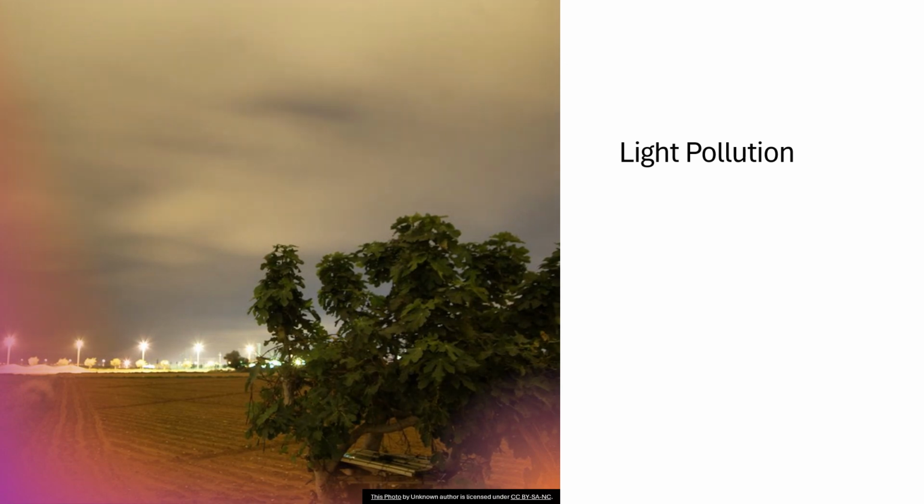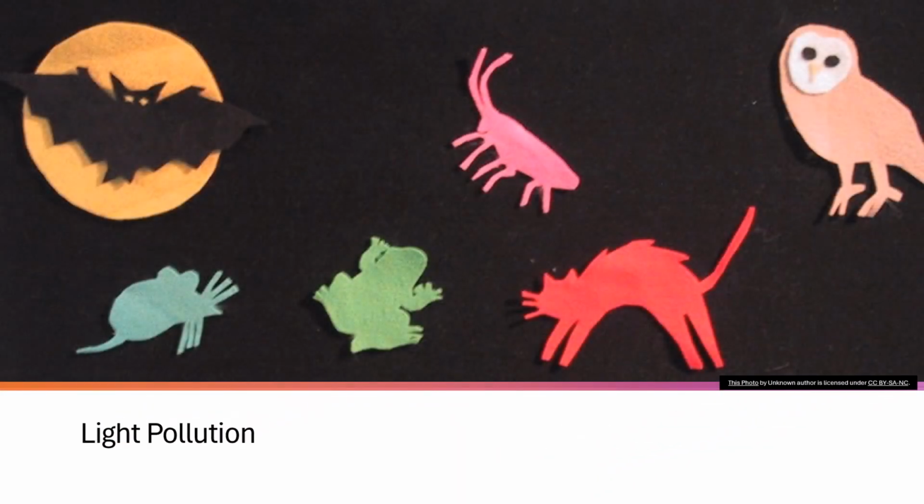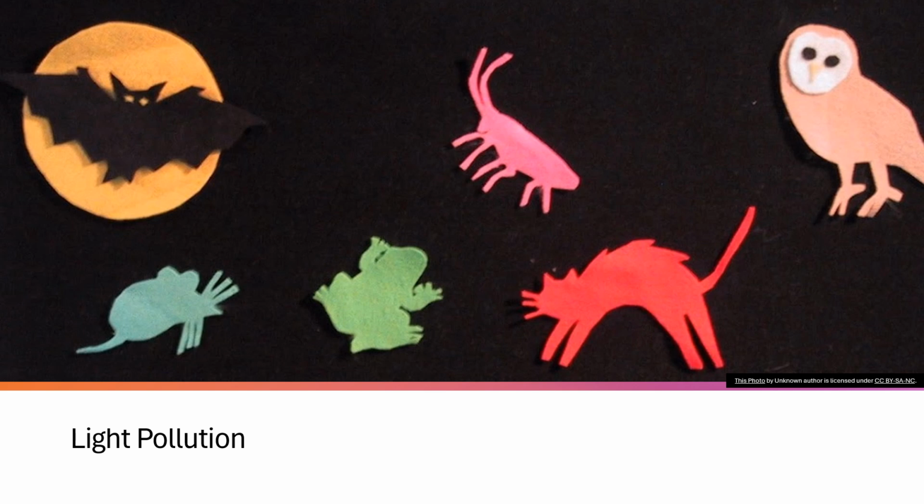Now, let's shed light on the often overlooked issue of light pollution. Light pollution is caused by excessive artificial light from urban areas, buildings, and outdoor lighting fixtures. This excess light disrupts natural ecosystems and disturbs wildlife behavior, particularly nocturnal animals.